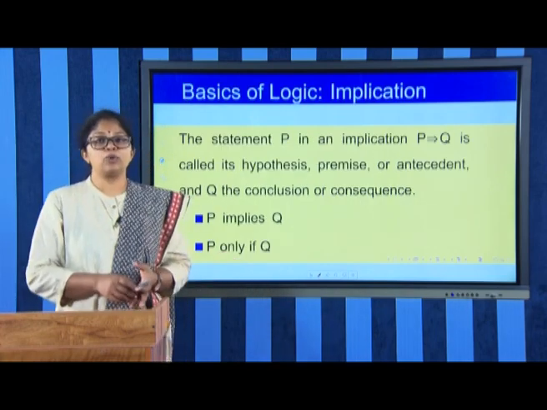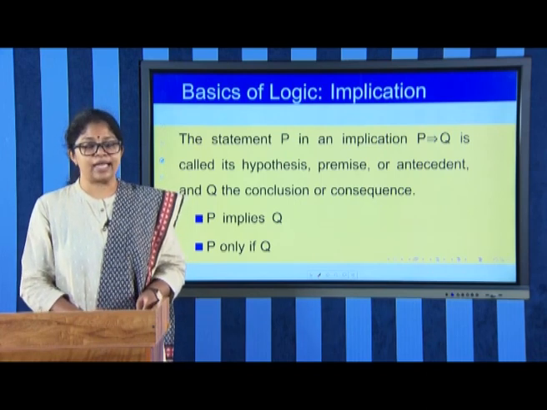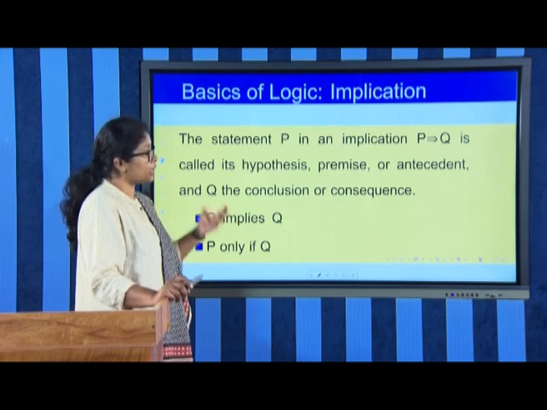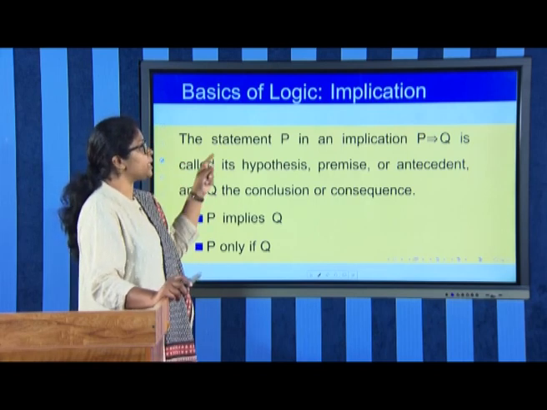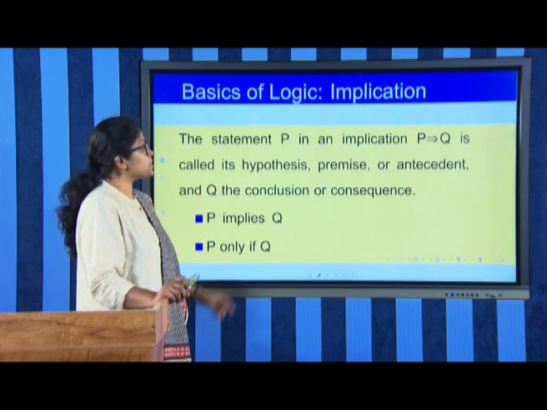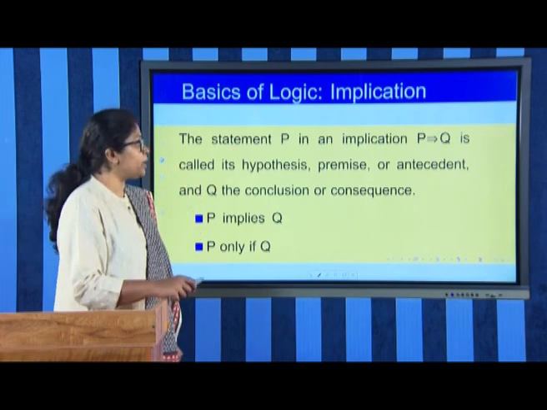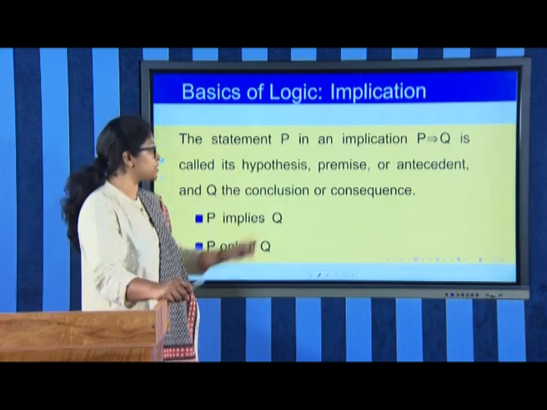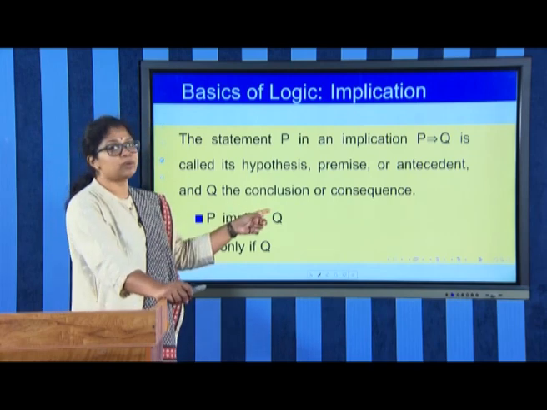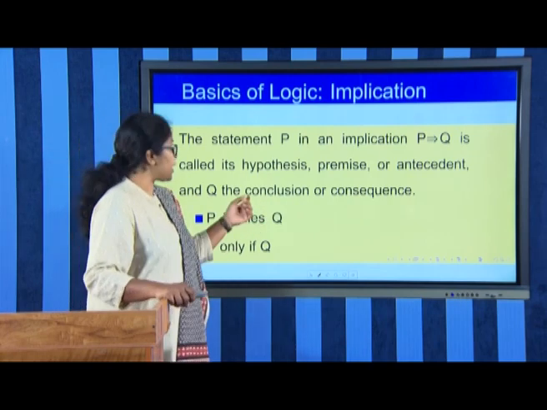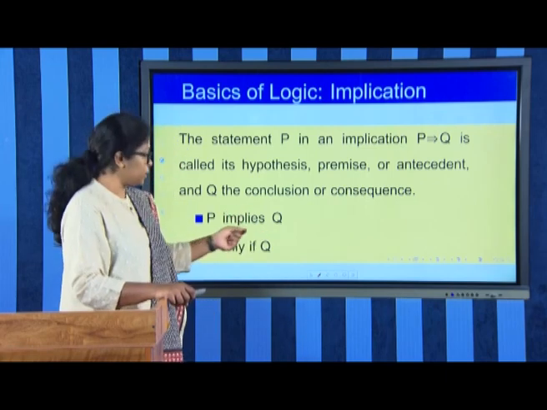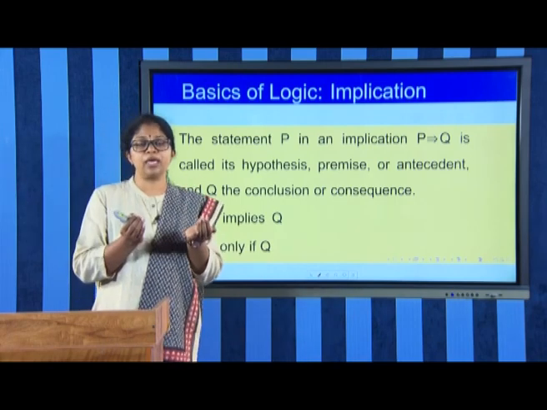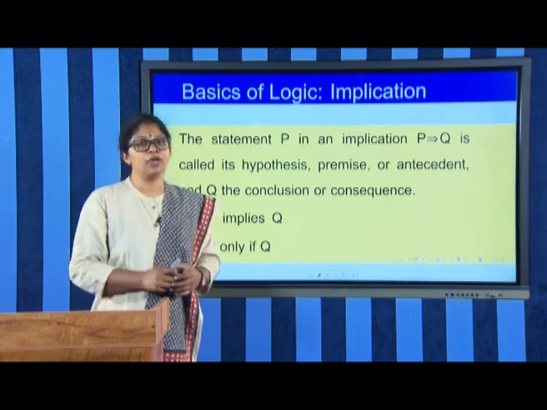Then we need a bit of logic also for a clear understanding of real analysis. The first or the most important connective in logic that we need is the implication statement. The statement P in an implication, P implies Q, is called its hypothesis or premise or antecedent, and Q is called the conclusion or consequence. It is read as P implies Q or P only if Q. That means we need the existence of P in order to show the existence of Q.